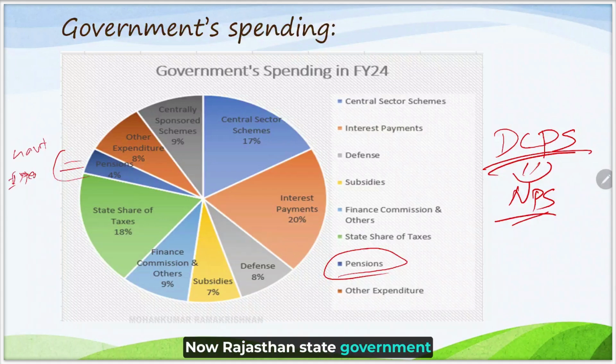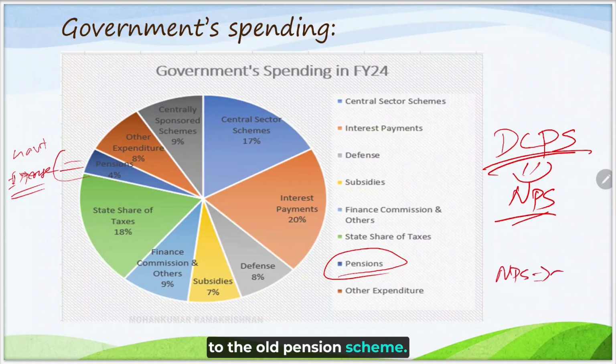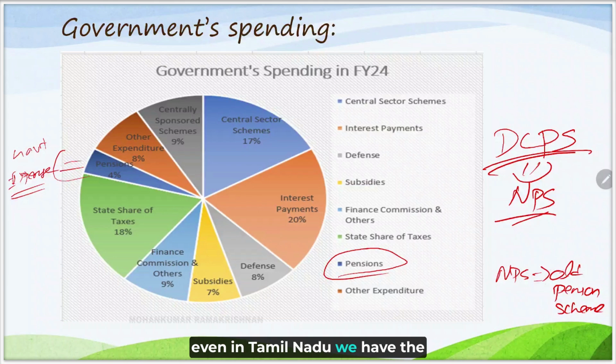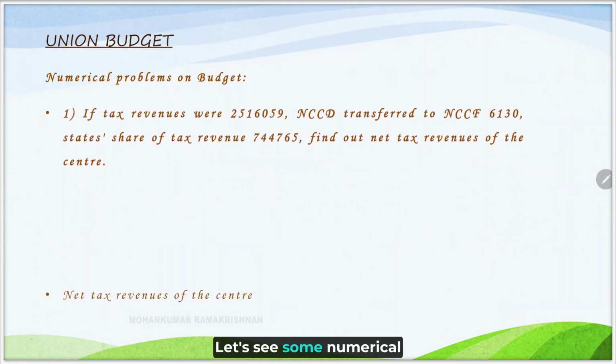Now the Rajasthan state government did one thing. They switched back from NPS to the old pension scheme. Rajasthan is one state that has gone back and adopted the old pension scheme. Other than Rajasthan, even in Tamil Nadu we have the new pension scheme formula only. People contribute from their pocket and the government will make a considerable contribution as well. And finally at the end, the pension that people get is out of the contributions they made during their lifetime. Let's see some numerical problems.